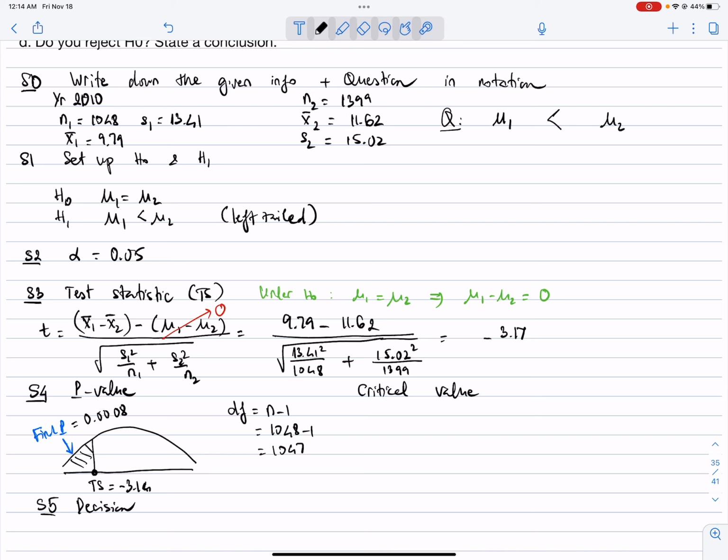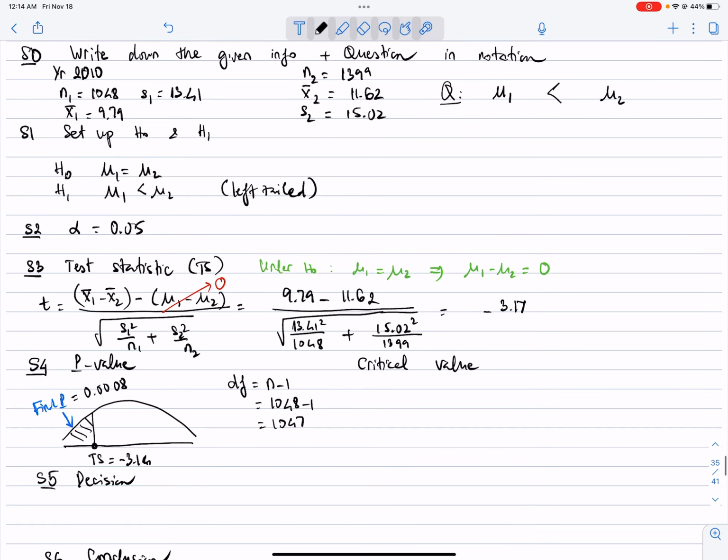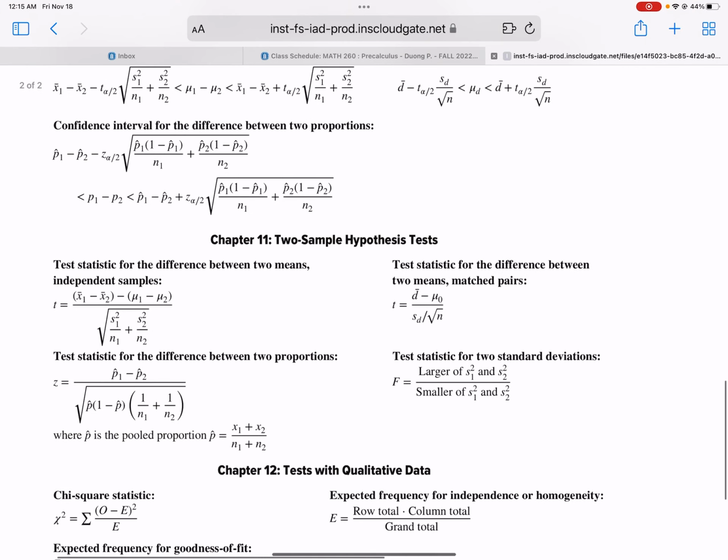So the degree of freedom we will use is 1047. For the critical value, you will input the alpha first, which is 0.05 here, so that you find the critical value. And you use the GeoGebra.